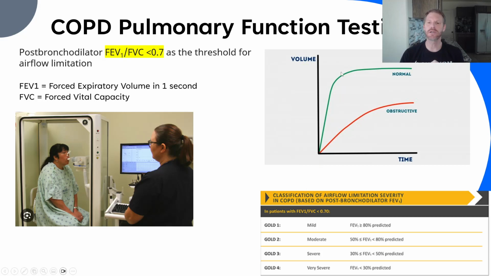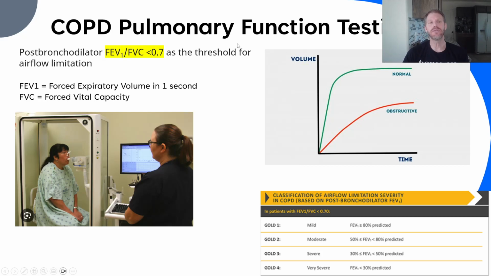A normal person, here's the first second, rapidly blowing out air, and then it kind of plateaus, and what they're not showing is the final drop off. Look at how the obstructed person is. Can't get much air out that first second, and then the FVC over the 5 or 6 seconds, they're kind of plateauing off. But look at the difference in the total airflow for volume. This obstructive COPD patient is putting out half the total air, breathing out as hard as they can, as a normal person, and that's technically what COPD is.